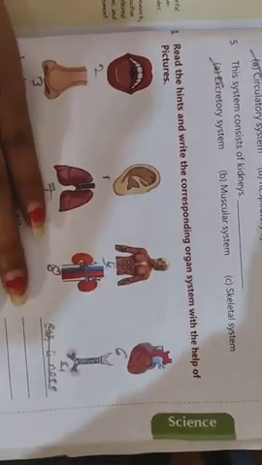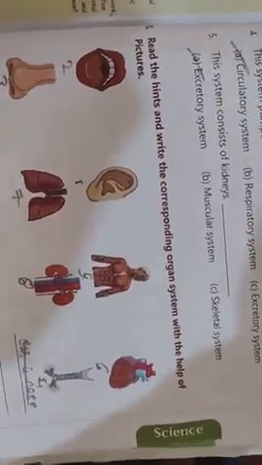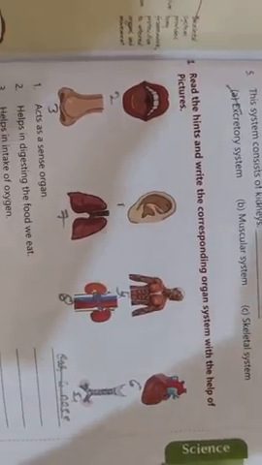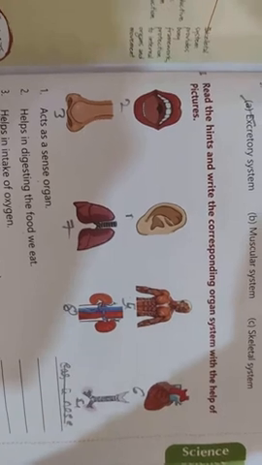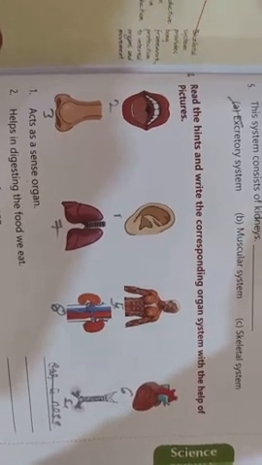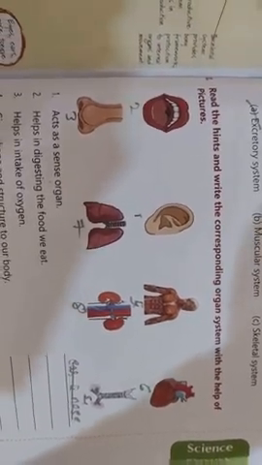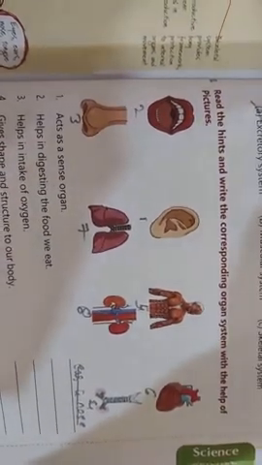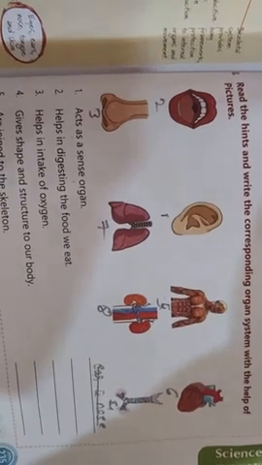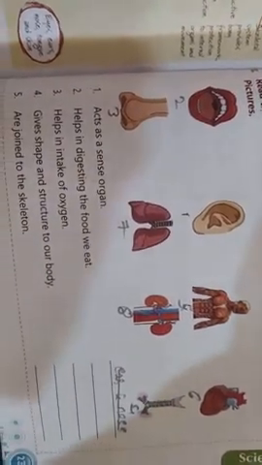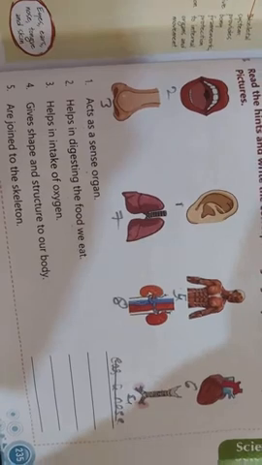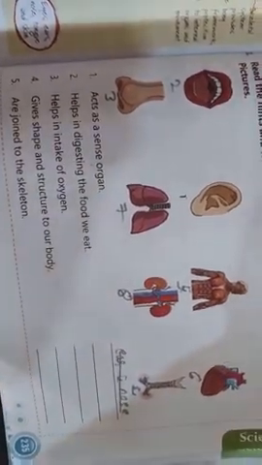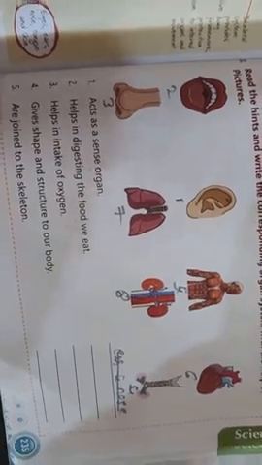Here, read the hints and write the corresponding organ system with the help of pictures. See, here they have given some hints. Acts as a sense organ: ears act as sensing organs. Helps in digesting the food we eat: mouth. Helps in the intake of oxygen: that is the nose. Gives the shape and structure of our body: that is bone, and bones are joined to the skeleton.